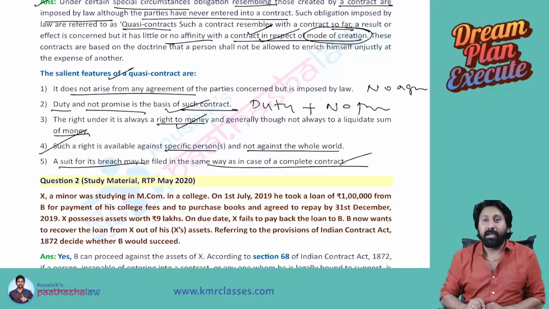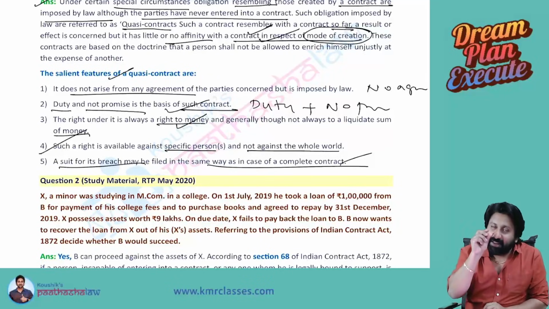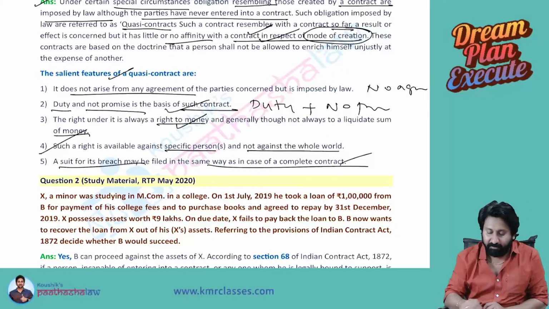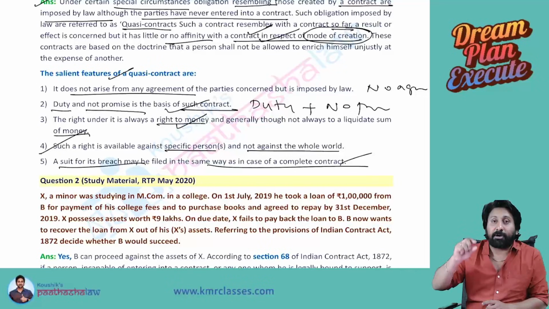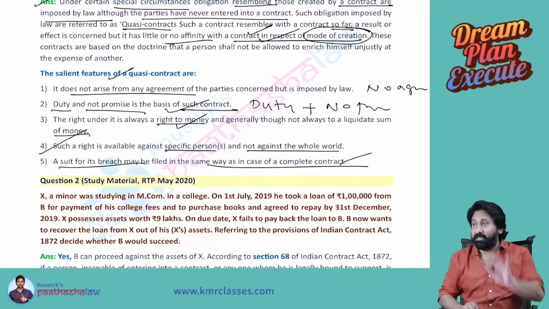Point number two. In case of a quasi contract, there is very little or no affinity. Affinity means link. There is no affinity with contract in respect of mode of creation. Point two completed. Salient features.